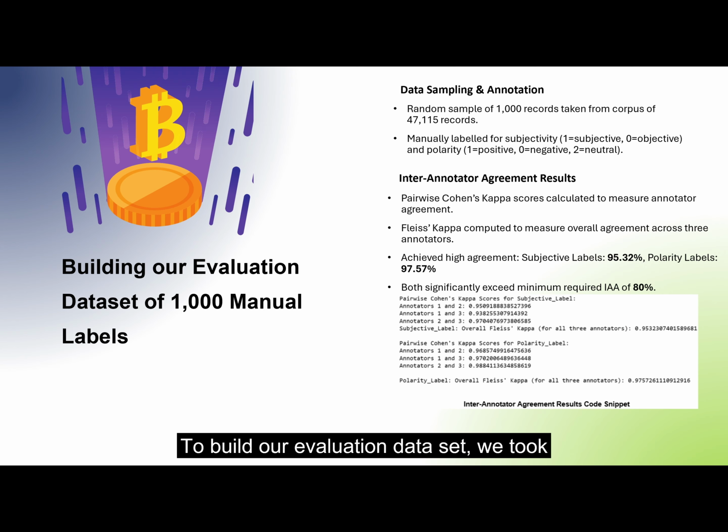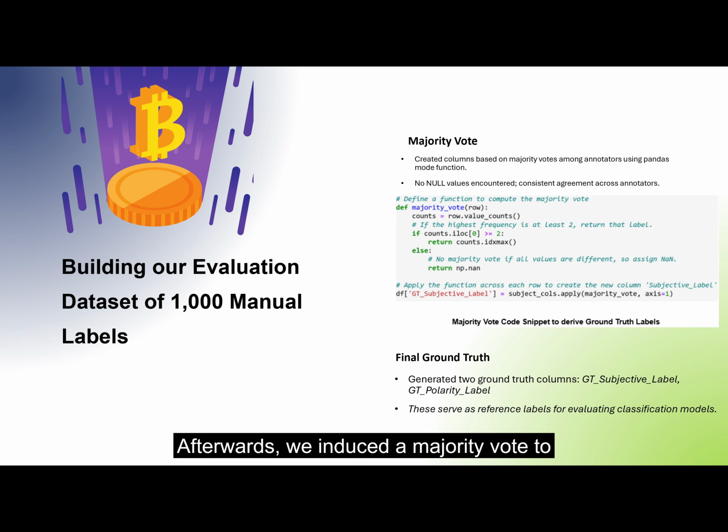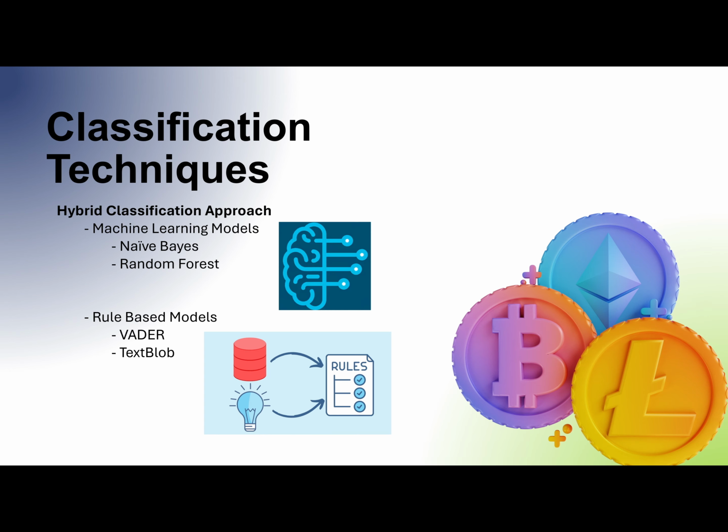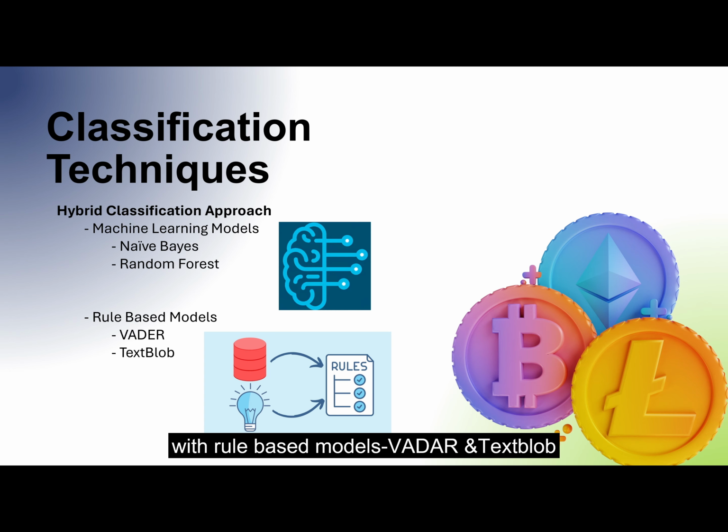To build our evaluation dataset, we took a random sample of 1,000 records and manually labeled them with subjective and polarity labels. We calculated the inter-annotator agreement between our annotators, achieving 95 and 97% agreement for subjective and polarity labels respectively, far exceeding the required 80%. Afterwards, we induced a majority vote to derive ground truth labels, which serve as reference labels for evaluating our subsequent classification model. We use a hybrid classification approach combining machine learning models like naive Bayes and random forest with rule-based models like Vader and TextBlob.